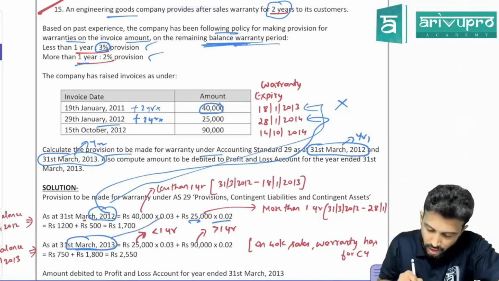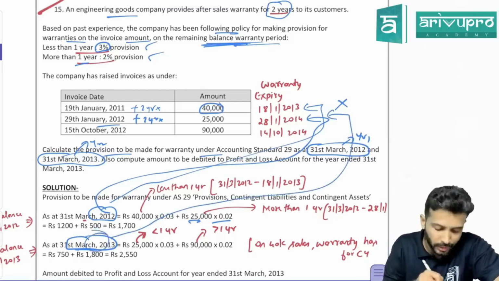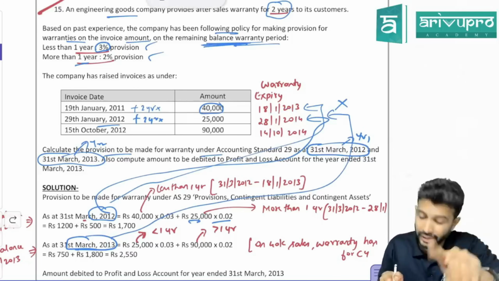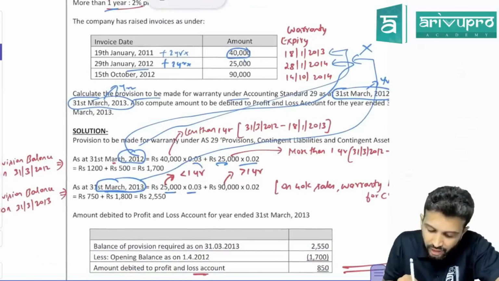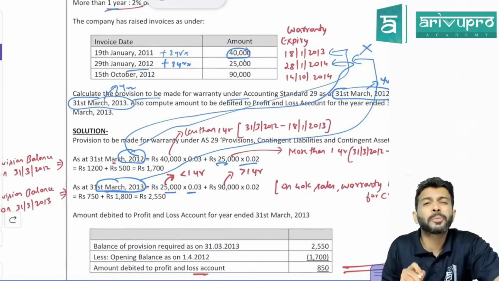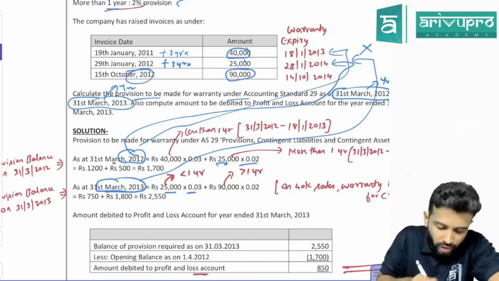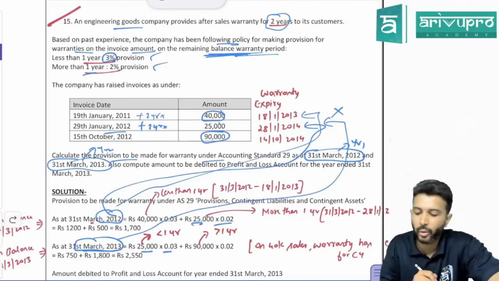So count from here, you count till 28 January 2014. 31st March 2013 to 28 January 2014. Less than 1 year. Now this 25,000, the warranty period remaining is less than 1 year. Less than 1 year, how much provision do you make? 3%. Now next sale, 90,000 you made on 19th October 2012. Add 2 years to this. Warranty will expire on what day?